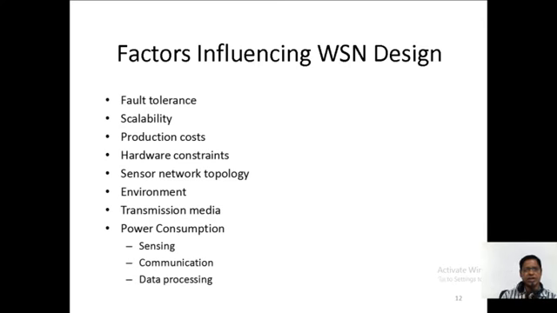So here are the factors influencing wireless sensor networking design. When the wireless sensor network is being designed, these are the factors that influence it: fault tolerance, scalability, production cost, like that. What is fault tolerance? Fault tolerance is whenever something happens, based on the situation, even then the sensors are able to give maximum information and make maximum use of their nature, so they are going to tolerate any part of the